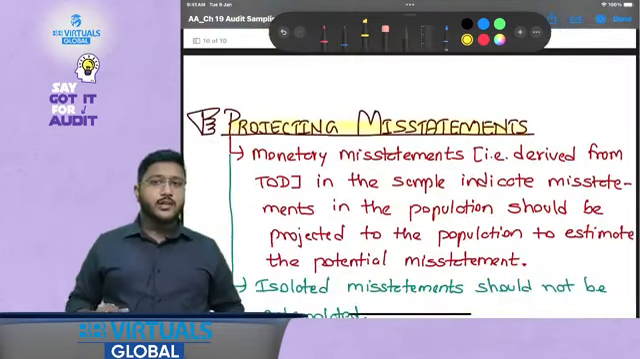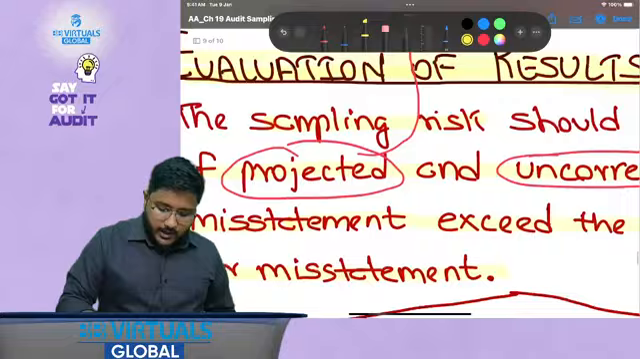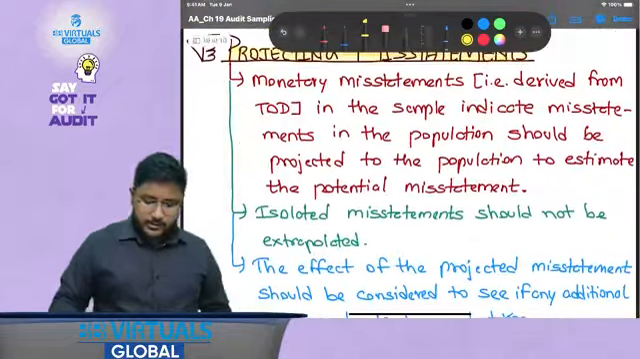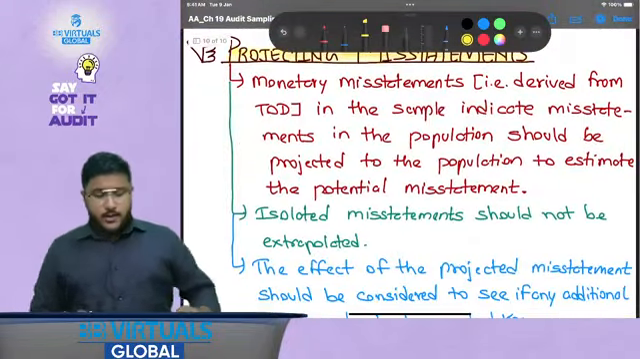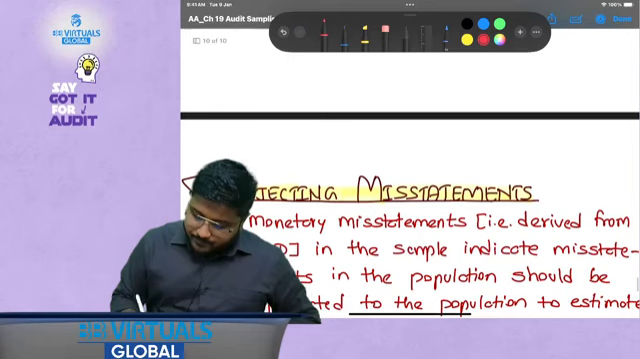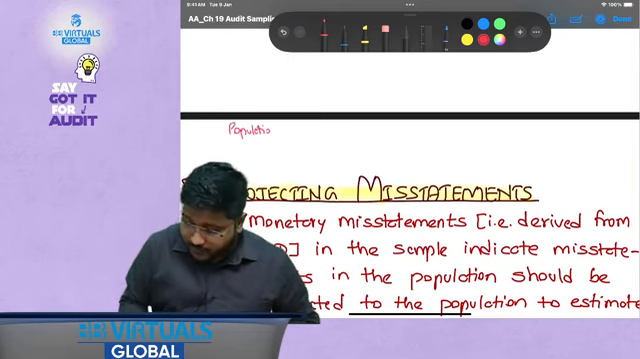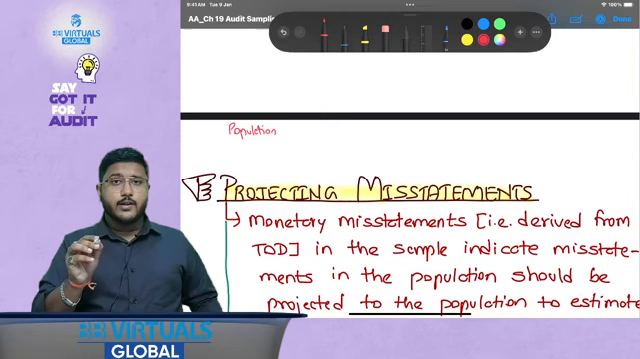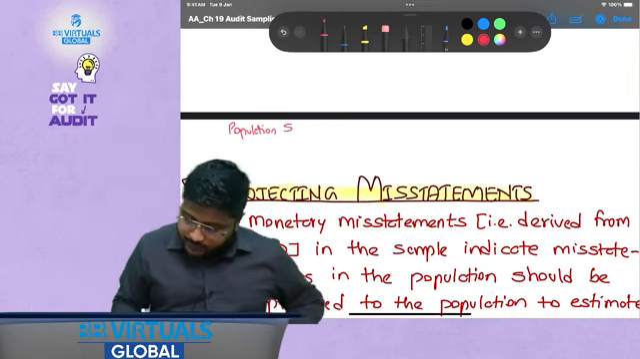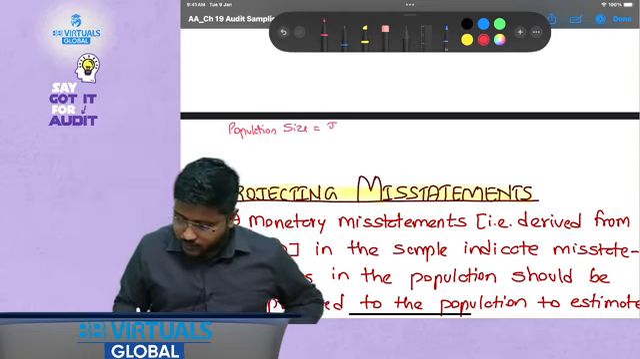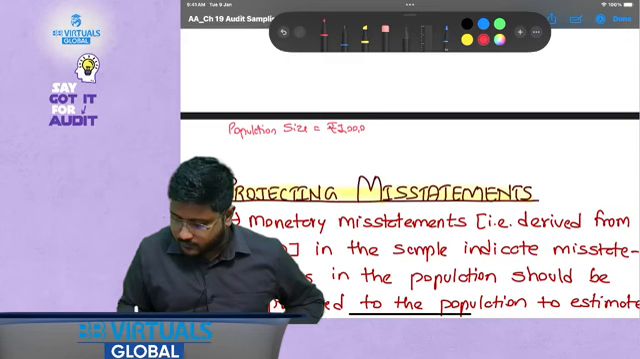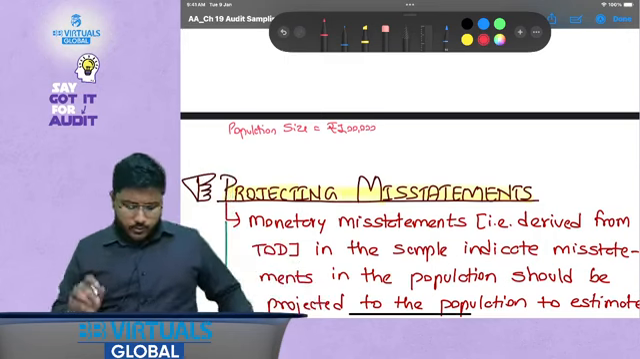Now let's talk about projecting misstatements. Projected misstatements, right? So let's discuss here. What happens is you verify the population. Please understand this example very, very nicely. Say the population size is rupees 1 lakh.